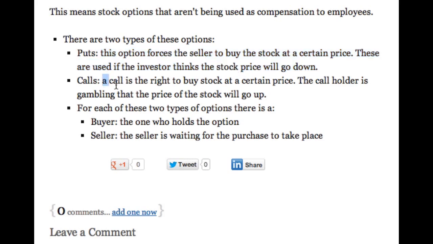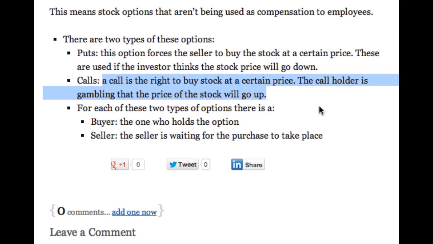Now, a call is the opposite. It's the right to buy stock at a certain price. The call holder, or the buyer, in this example, is gambling that the price of the stock is going to go up.